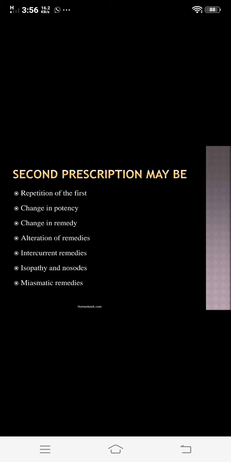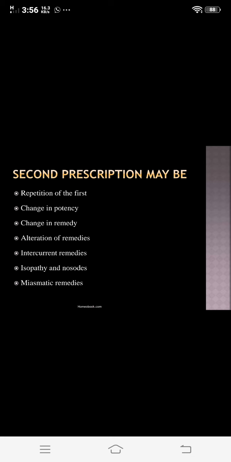So in this the examples are Antim tart having complementary Ipecac, Apis having complementary Natrum mur, Argentum nitricum having complementary Natrum mur, then Phosphorus having complementary remedy as Carbo veg. Then the third, that is acute to acute complementary. So what is acute to acute complementary?